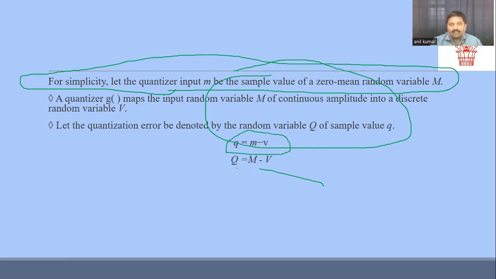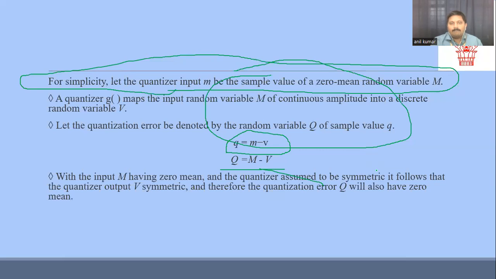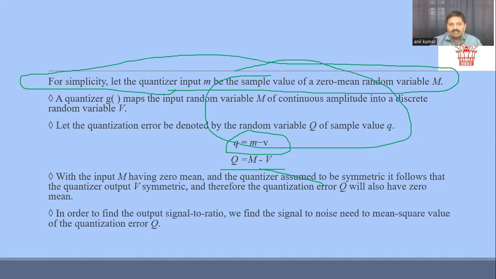Similarly, we can represent this with respect to my random variable, the capital Q, which will be equal to m minus v scenario. And in this, we are assuming the noise to be zero mean, and the quantizer is symmetric for our discussion. Obviously, as we are assuming the symmetric condition, it is very much clear that the error will also be a symmetric scenario.